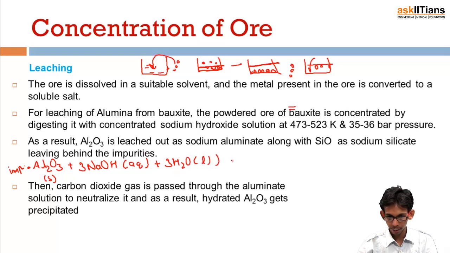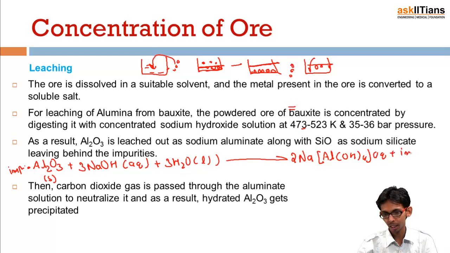So what happens at this temperature and pressure is that I get two molecules of NaAl(OH)4 in aqueous, dissolved form, while the impurity remains undissolved. Then the impurity is filtered out or separated easily. So this is present in soluble form.